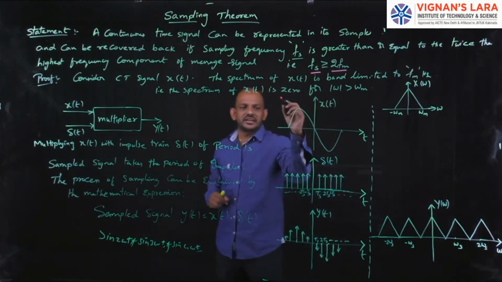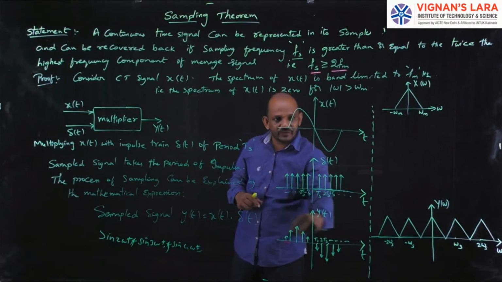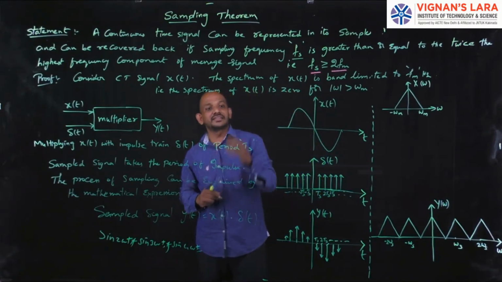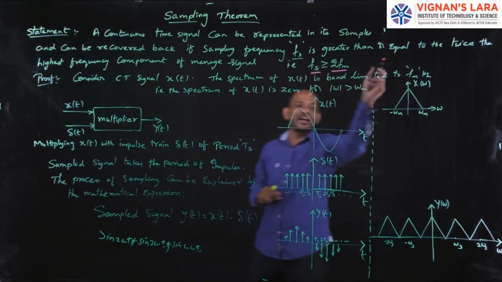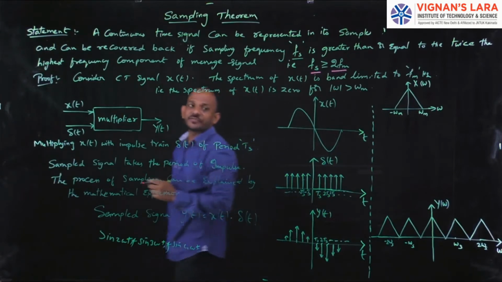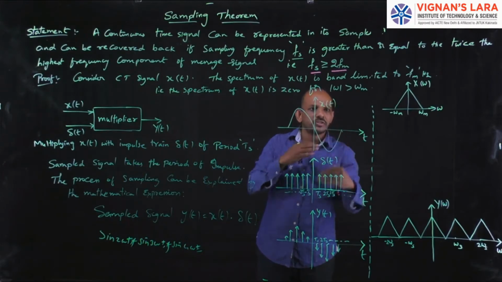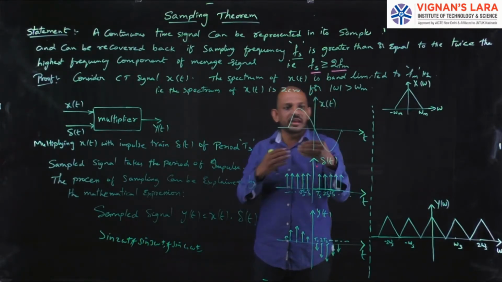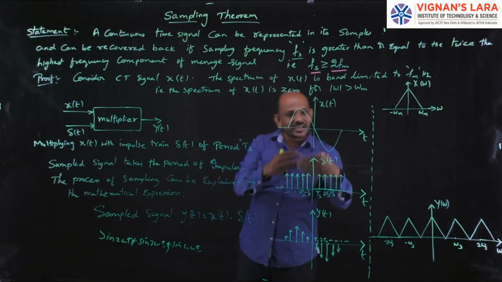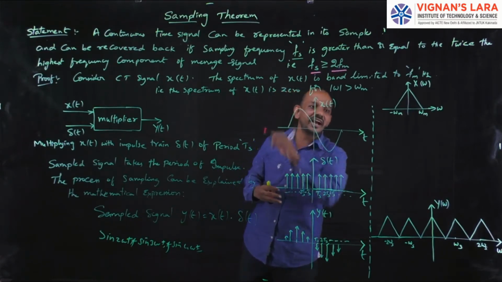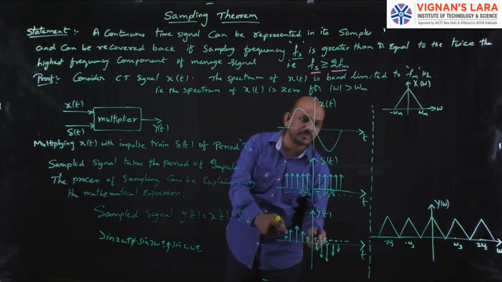Now here the signal is represented in its samples, and if I want to recover back the original signal, in that case the sampling frequency is greater than or equal to twice the highest frequency component of the message signal. In this message signal there will be a highest frequency component. So I have to take twice that highest frequency component and choose the sampling frequency equal to or greater than that. Then I can recover back the original signal from the samples.